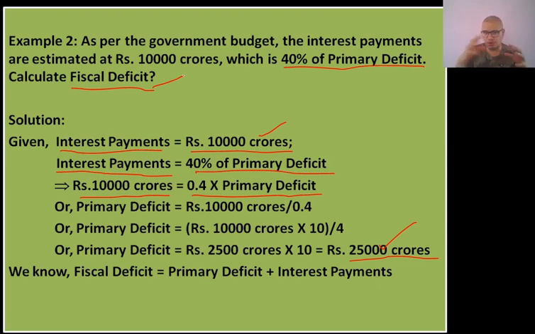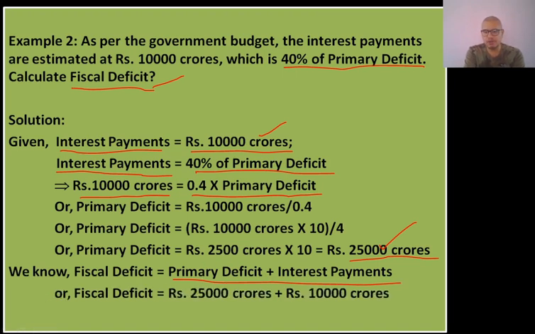So when we arrange it, we will get that fiscal deficit is given by primary deficit plus interest payments. We know both the values now. Primary deficit is 25,000 crores and interest payment is already given in the question, 10,000 crores. So the final answer of fiscal deficit is this, 35,000 crores. I hope you have understood this.